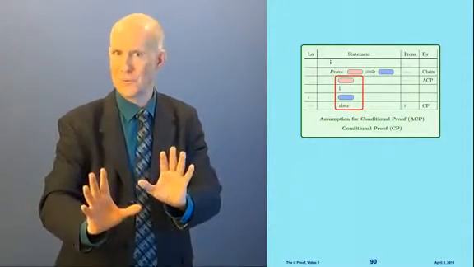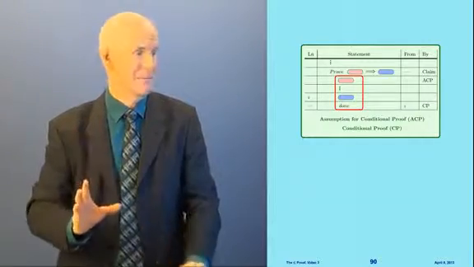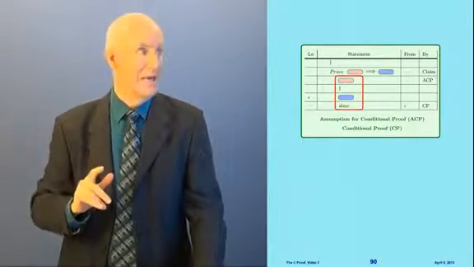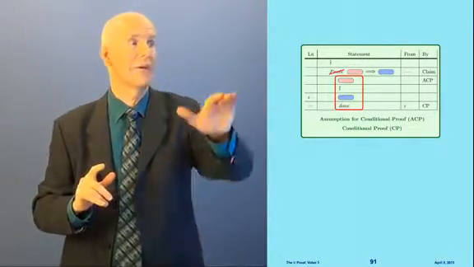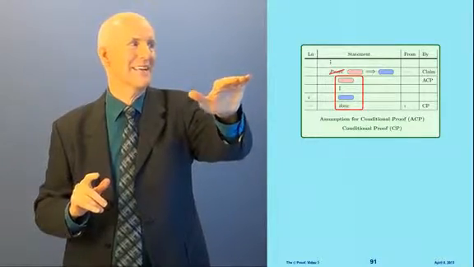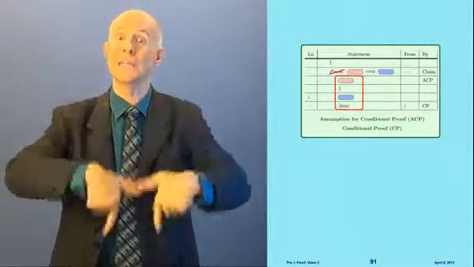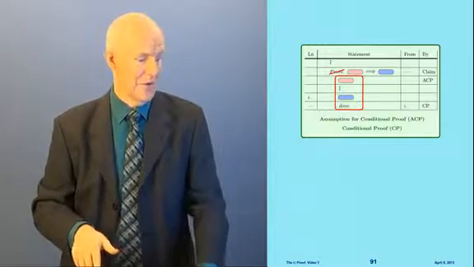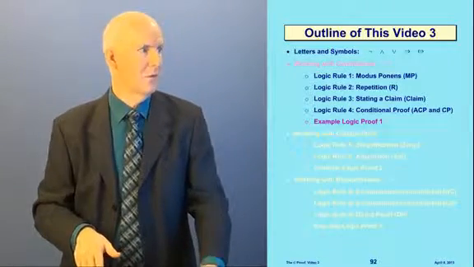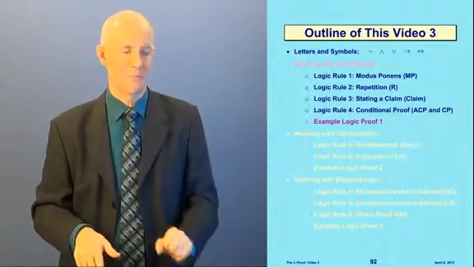I'll put this all in practice in just a minute, then you'll understand it better. And after we write the box, then we get to cancel the word prove out. And when the word prove is canceled out, that means that line up there now can be used later in the proof. Okay. So, we're ready to do our first example proof.